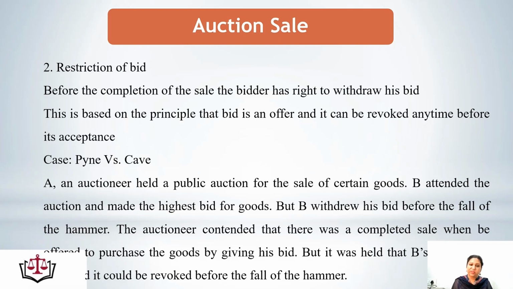This is also clear in the case of Payne versus Cave. Let's see the details of the case. A, an auctioneer, held a public auction for the sale of certain goods. B attended the auction and made the highest bid for the goods, but B withdrew his bid before the fall of the hammer. The auctioneer contended that there was a completed sale when B offered to purchase the goods by giving his bid. But it was held that B's bid was an offer and it could be revoked any time before the fall of the hammer.